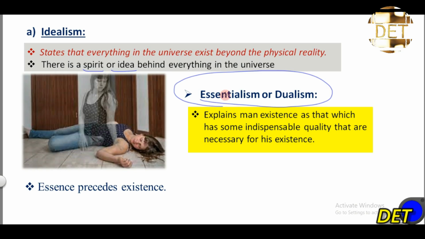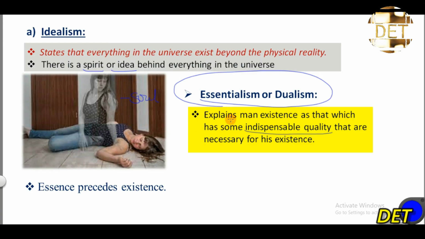Essentialism or dualism is a philosophical theory that explains man's existence as that which has some indispensable quality that is necessary for his existence. That indispensable quality is the soul of man, the spirit of man.